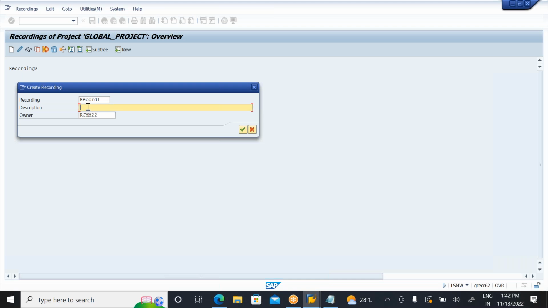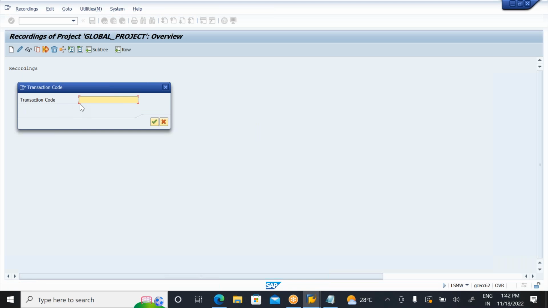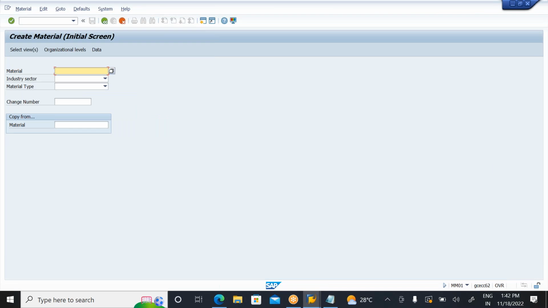What is the description here? Test, or you can write material master, since you are doing material master uploads. Simply click on continue. Now the system will ask for the transaction code. Which transaction code do you want to record? Material master, right? Go to MM01. Now you need to enter that. When you go to MM01, the system will automatically take you to the MM01 screen. This screen needs to be recorded.